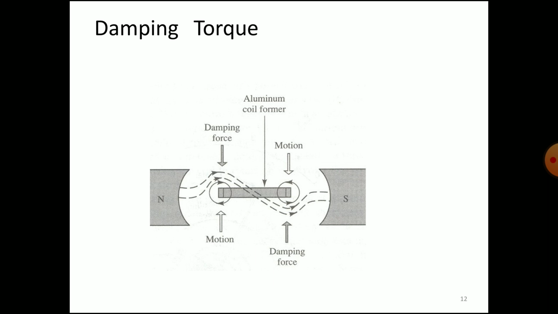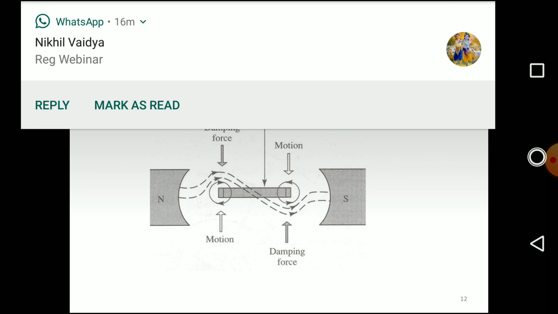Next, the damping torque. The damping torque is nothing but the torque required to damp the oscillations. Oscillations means the movement like a pendulum, so by damping the oscillations, the pointer will be at a steady position indicating the accurate readings. The damping is provided with the help of either air friction damping, fluid friction damping, or eddy current damping.